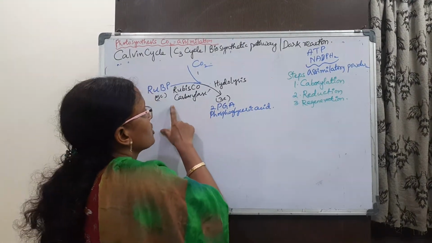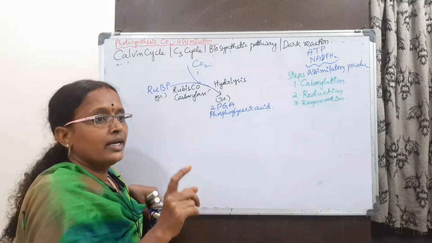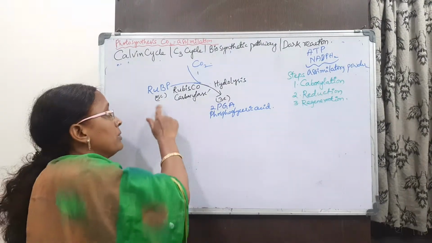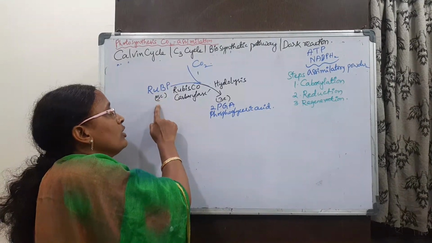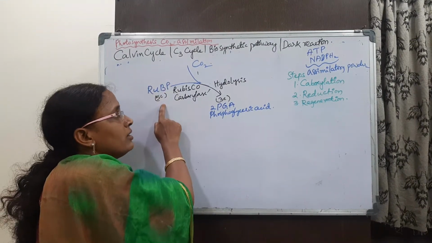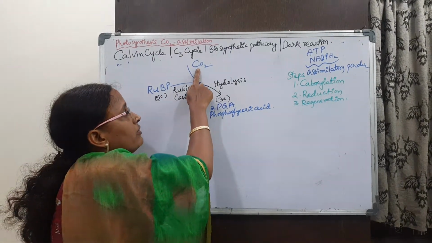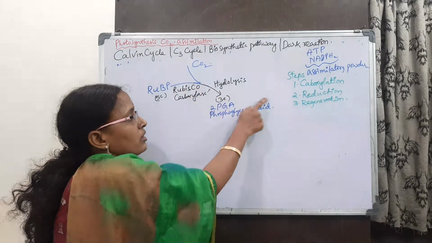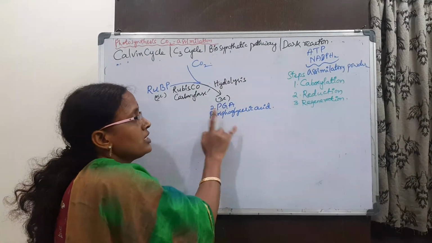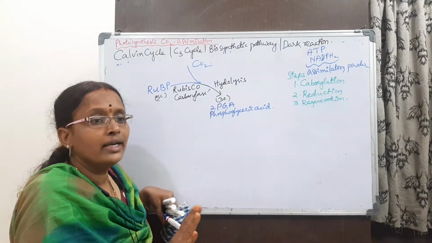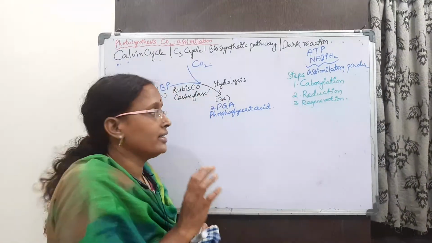First step, carboxylation. What is carboxylation? Our atmospheric carbon dioxide is accepted by RUBP. What is this RUBP? Ribulose bisphosphate, it is present in the leaves. In the presence of the Rubisco carboxylase enzyme, it combines with the carbon dioxide and forms the first stable compound, phosphoglyceraldehyde, which contains 3 carbon atoms. So that is the reason we call it a C3 cycle.